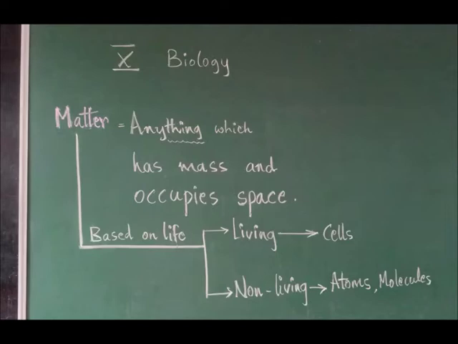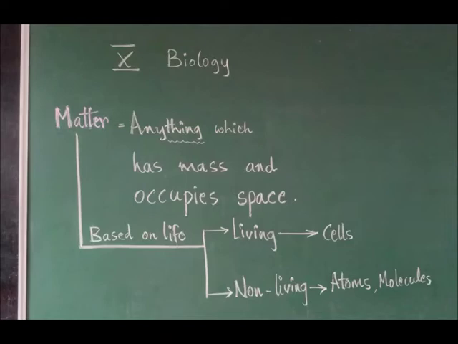Now we are in biology class. How is it classified based on life? Let's see. Matter based on life is classified into living matter and non-living matter. Living matter, things which have life. Non-living matter are the things which do not have life. Now the constituents, let us refer under living and non-living matter.